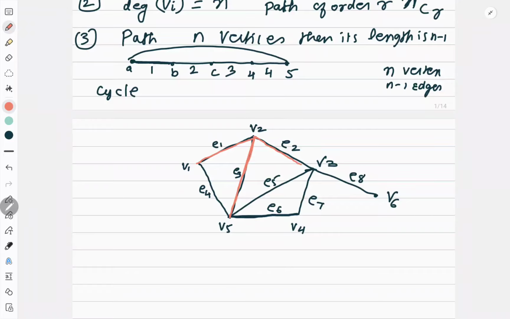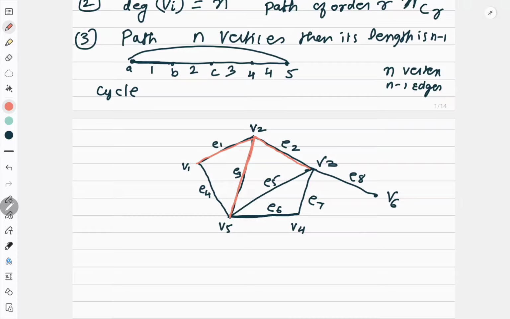Then I went to E2, then I went to V3. Okay, now what exactly is this? This is a walk, but it is not a trail. Why is it not a trail? Because E3 was repeated. So it is not a trail. Now let us see another walk.